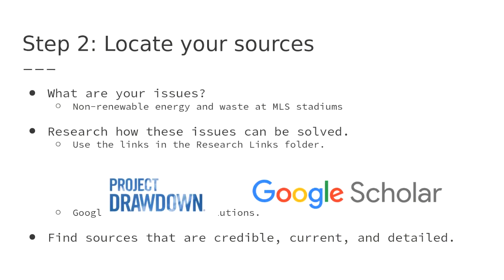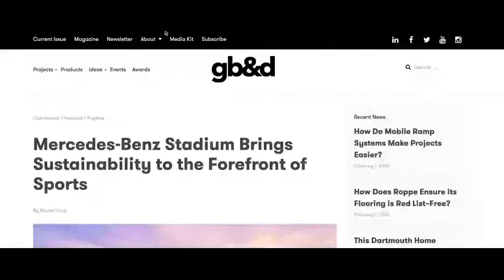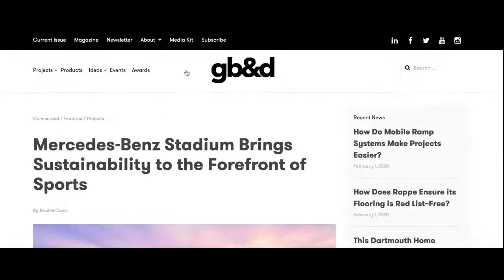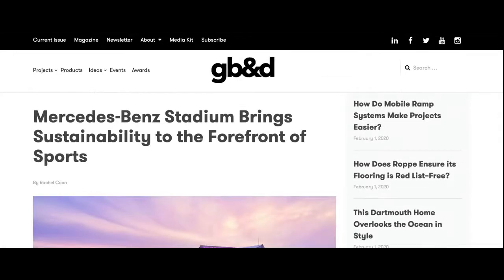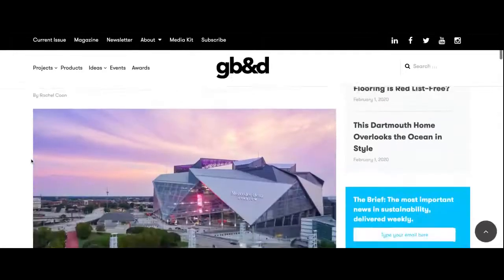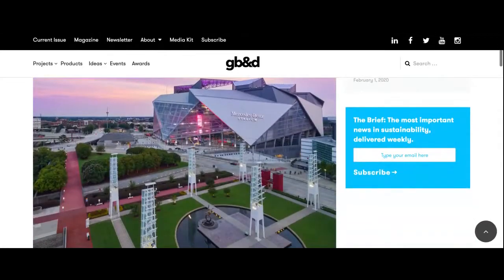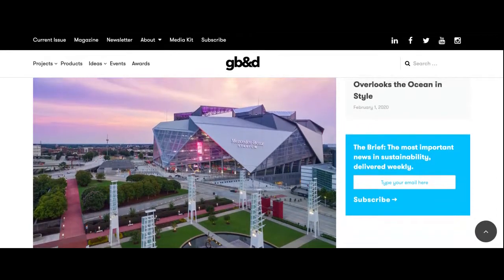So particularly what I want to go back to is one of the links that I showed y'all before, it was this one right here. So I found this website: Mercedes-Benz Stadium brings sustainability to the forefront of sports. This is about the Atlanta Falcons and Atlanta United Stadium in Atlanta. This is where one of the MLS teams is housed, and this is one of the brand new stadiums that is fully sustainable, uses solar power, and collects rainwater to use in the stadium. So the way that I got here, however, is important.